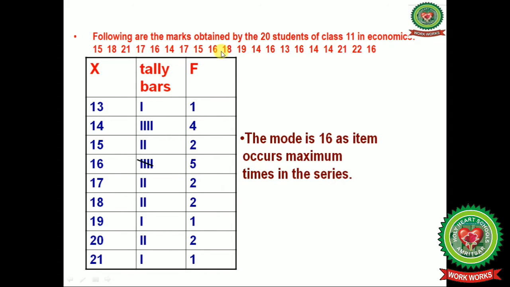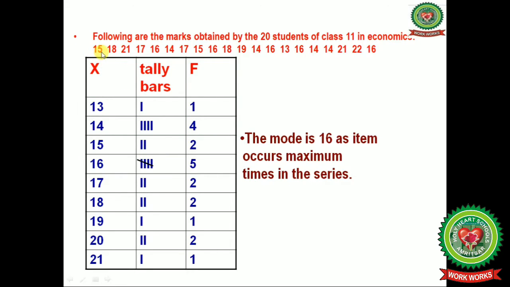Let us solve one numerical related to this one. Here are the marks obtained by 20 students of 11th class in economics. Firstly we will arrange all these marks in a sequence order. The least number here is 13. 13, how many times is it repeated? Only a single time. So I will mark 1 tally bar, and the frequency is also 1. Next is 14, bigger than 13. 14 is repeated 1, 2, 3 and 4 times. So I will mark 4 tally bars, and the frequency is 4.